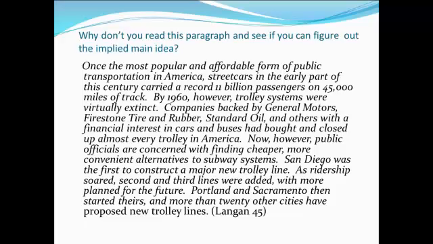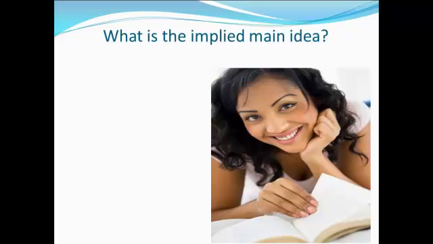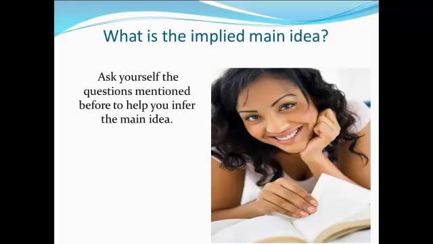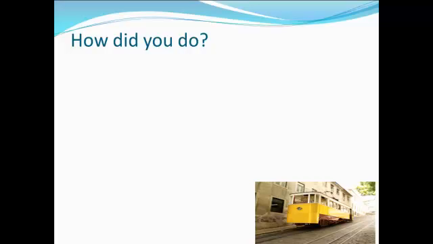Now, however, public officials are concerned with finding cheaper, more convenient alternatives to subway systems. San Diego was the first to construct a major new trolley line. As ridership soared, second and third lines were added, with more planned for the future. Portland and Sacramento then started theirs, and more than 20 other cities have proposed new trolley lines. What is the implied main idea? Ask yourself the questions mentioned before to help you infer the main idea.